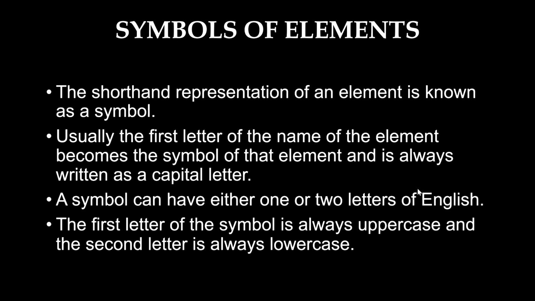Similarly, you have magnesium Mg, capital M small g, aluminium capital A small l, sodium capital N small a. Like that, a symbol can have either one or two letters. The first letter of the symbol is always uppercase, written in capitals. And the second letter is always lowercase, written as a small letter.